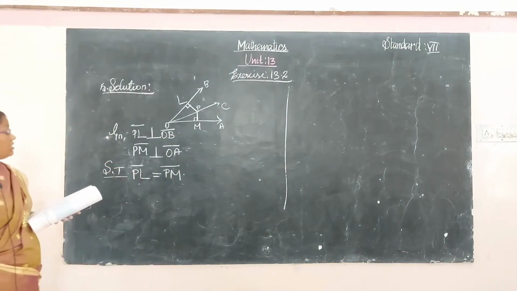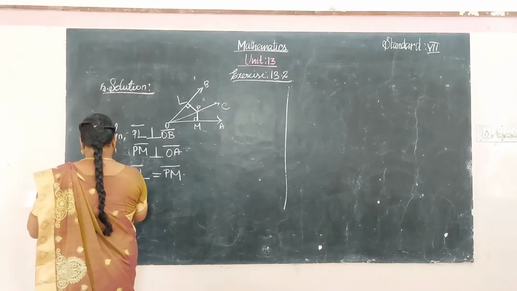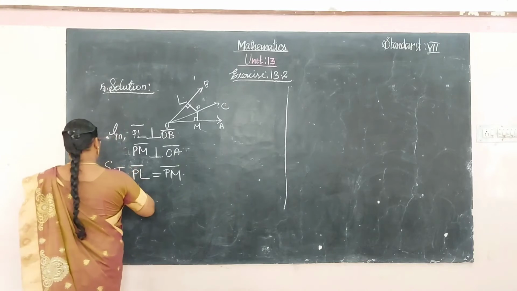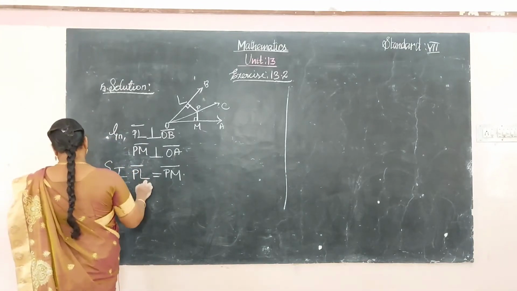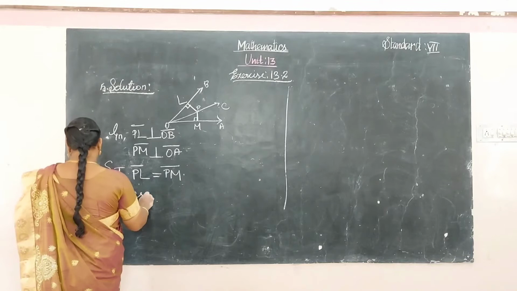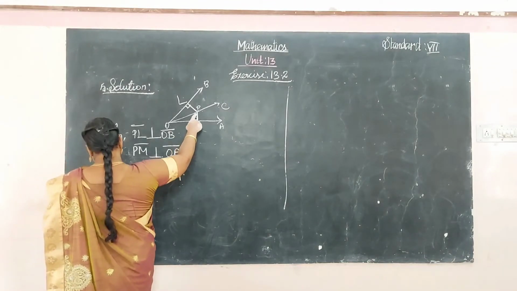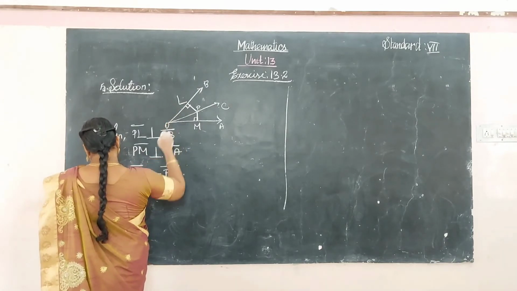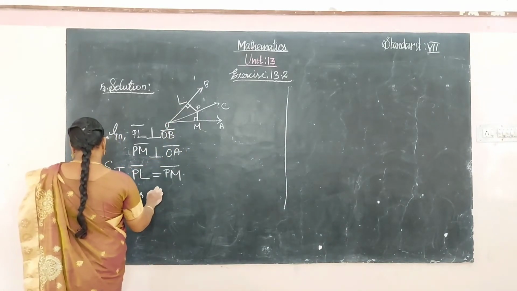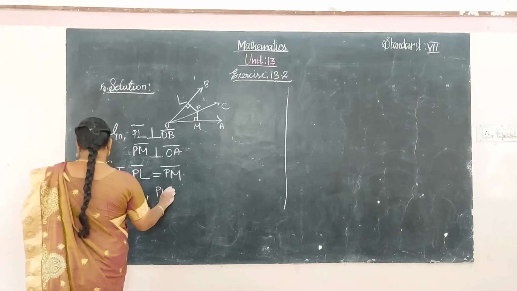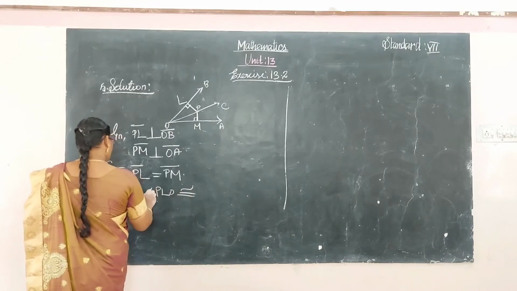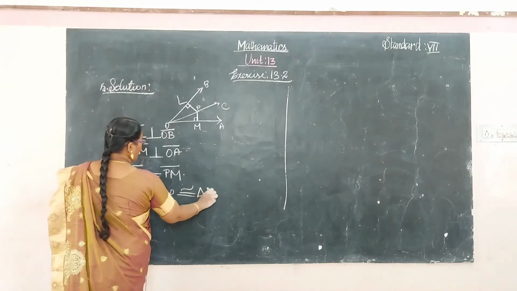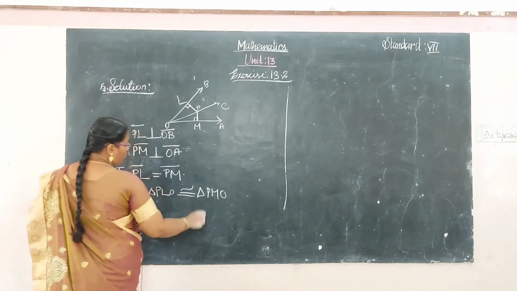Is the triangle PLO congruent to the triangle PMO? Only the reason is asked.